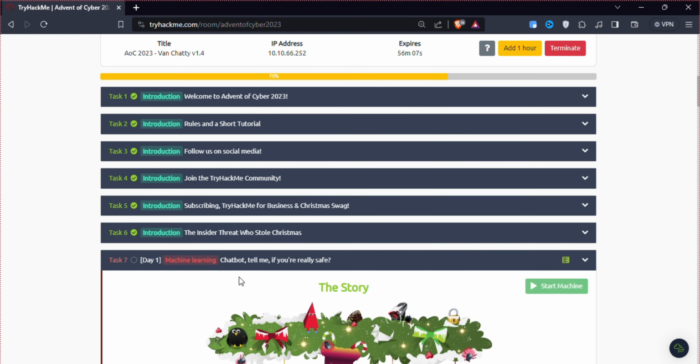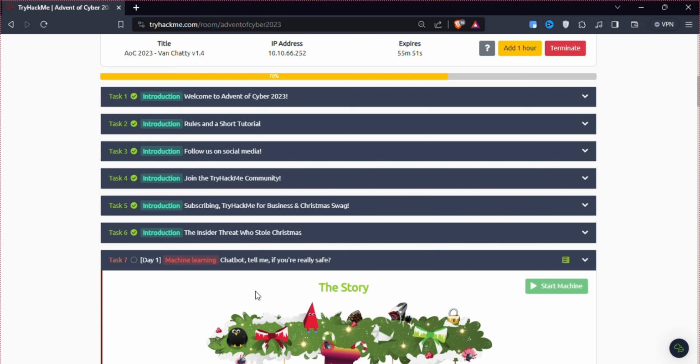So in day 1 it is all about machine learning, how a chatbot can be safer, and also how hackers can utilize a chatbot to find critical information about someone. So that's the lesson we'll learn from this day 1 lab.